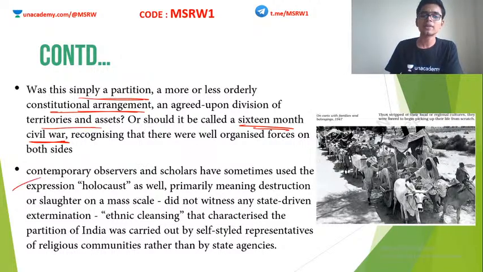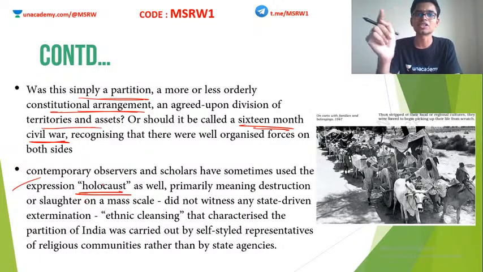Contemporary observers and some scholars sometimes use the word Holocaust to describe this event. They say that it is a Holocaust. What is the other phenomenon in history where we come across this word Holocaust? There is another very famous event that happened in history where we use this term Holocaust. What is it? Which country is it associated with? Any idea?